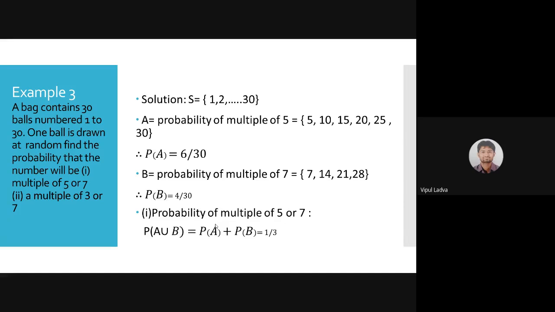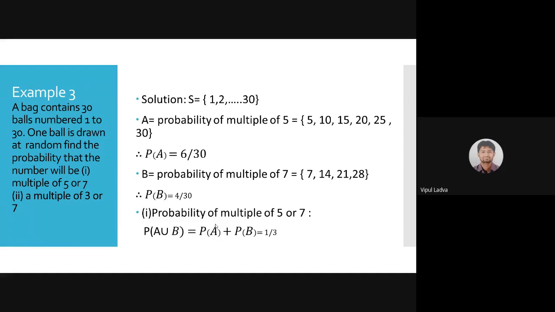So my sample space will contain 1, 2, 3 up to 30. I'm labeling event A as getting a multiple of 5. From 1 to 30, 5 के multiples वाले ball कितने? We are having 5, 10, 15, 20, 25, 30. All these balls are multiples of 5. So the probability of event A is 6 by 30.